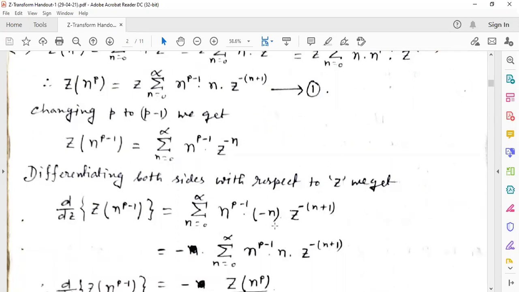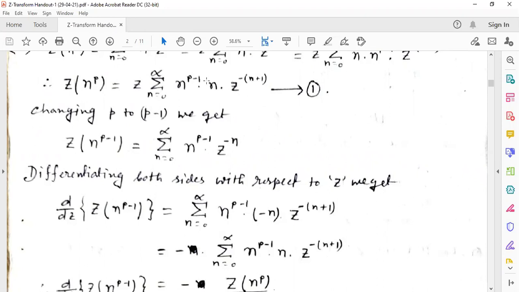If we take this minus common, it becomes minus summation n equal to 0 to infinity n to the power p minus 1 into n into z to the power minus (n plus 1). Now look at our equation 1. It was given that Z of n to the power p is equal to z into summation n equal to 0 to infinity n to the power p minus 1 into n z to the power minus (n plus 1).